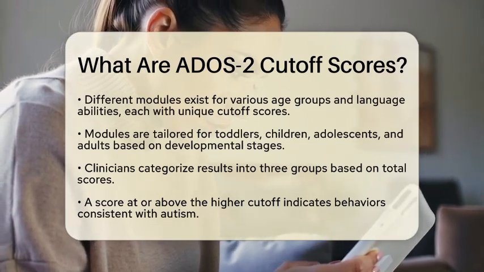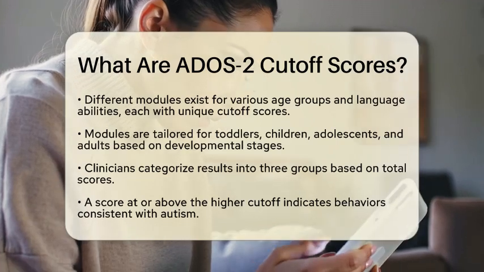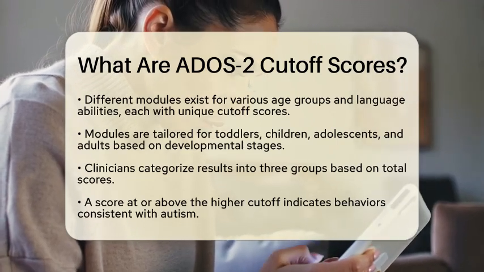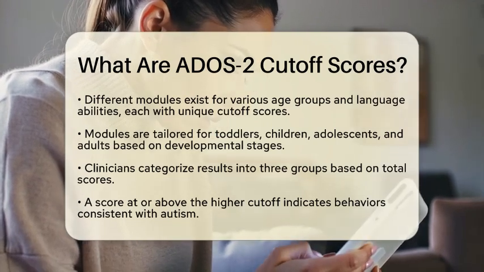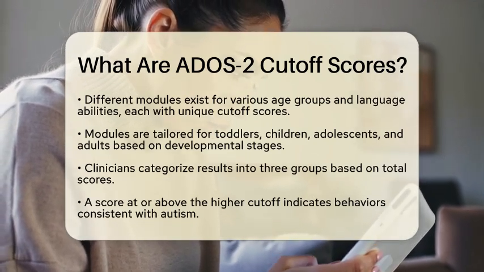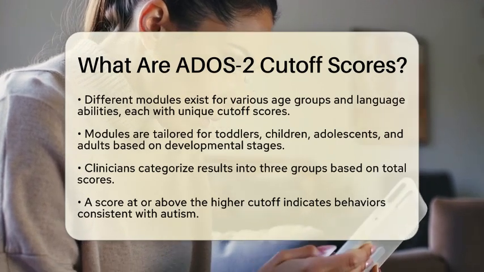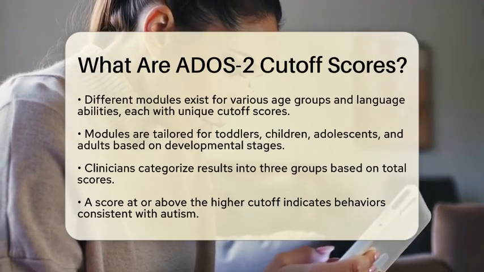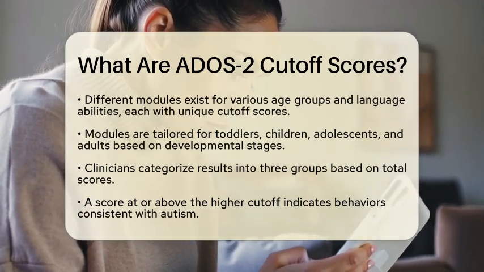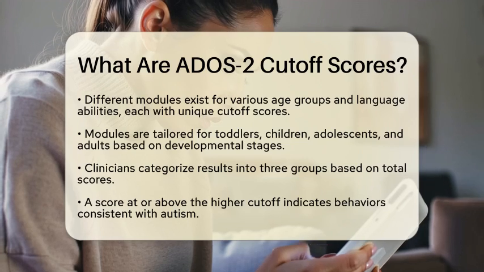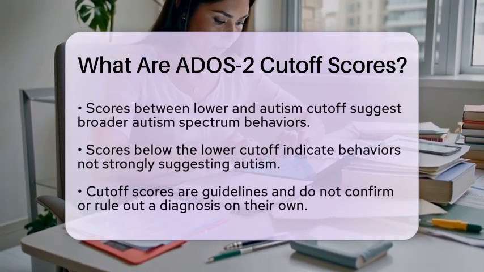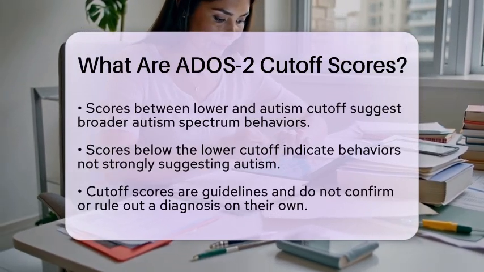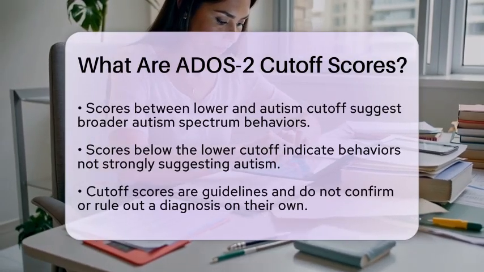When a clinician scores an individual using the ADOS-2, they categorize the results into 3 groups based on the total score. If the score is at or above a higher cutoff, it indicates behaviors consistent with autism. If the score falls between a lower cutoff and the autism cutoff, it suggests behaviors that align with the broader autism spectrum. Finally, if the score is below the lower cutoff, it indicates behaviors that do not strongly suggest autism.